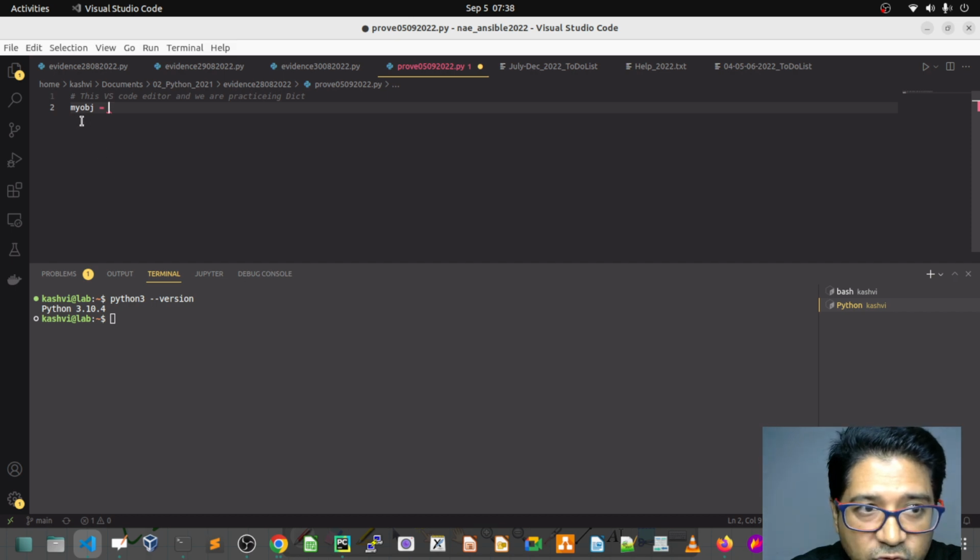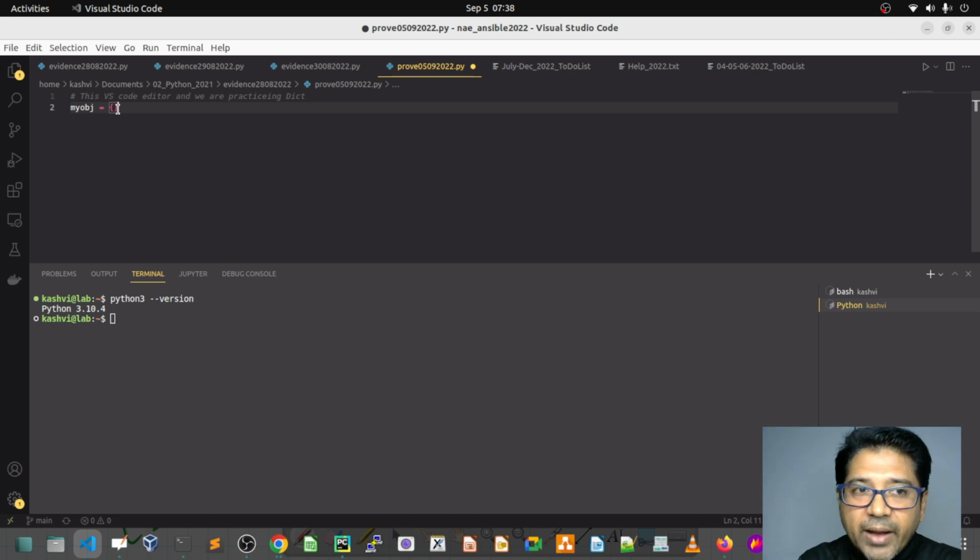While I'm declaring, this is not a complete declaration, so it's showing red here. I have to declare our object, so I'm going to use curly brackets. Curly brackets show that it is a dictionary.